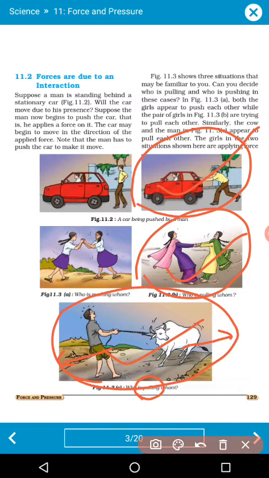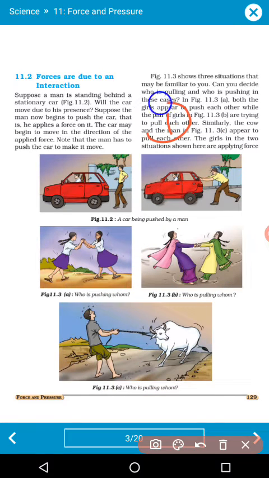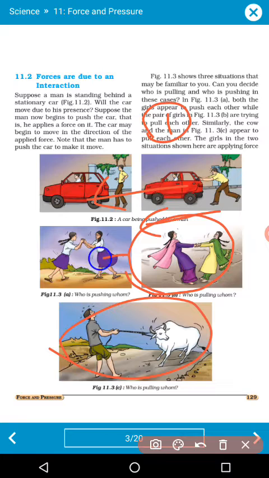See, in the first case what happened? In this first case, the direction of force here and the force the man applies are in the same direction. But in the second and third case, the blue girl is applying force over here and the yellow girl is applying force over here. In this case again, the bullock is applying force here and the man is applying force over here.